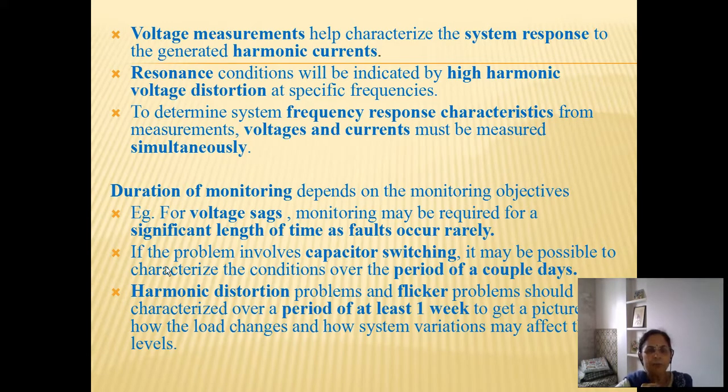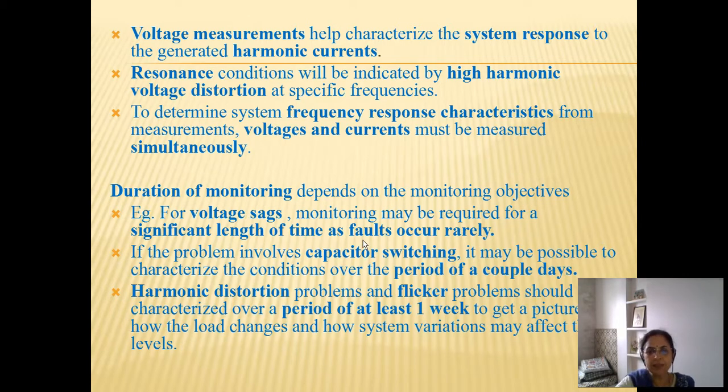Along with the parameters and their ranges, we also must understand the importance of the duration of monitoring, how long we can monitor. Now this depends on the monitoring objectives. For example, for voltage sags, monitoring may be required for a significant length of time because, as I said, a voltage sag may not occur if we monitor, say, for one day.